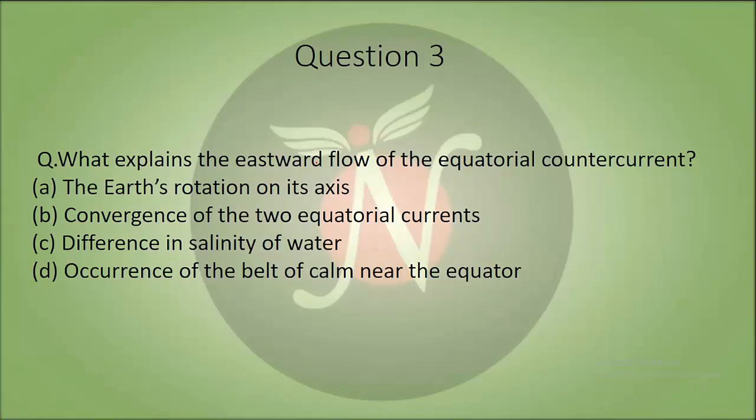What explains the eastward flow of the equatorial countercurrent? A. The Earth's rotation on its axis. B. Convergence of the two equatorial currents. C. Difference in salinity of water. D. Occurrence of the belt of calm near the equator. You can pause the video, try to answer. Now basically the answer to this is B, which is the convergence of the two equatorial currents.